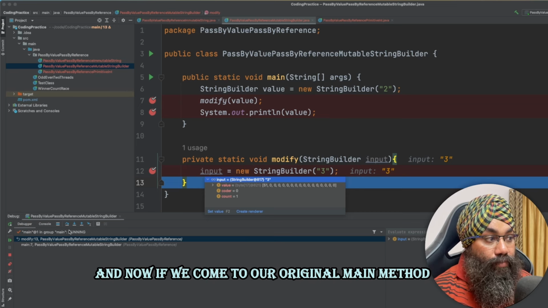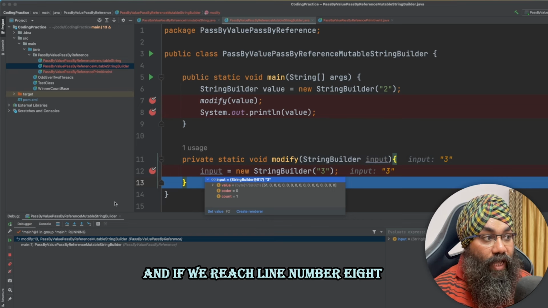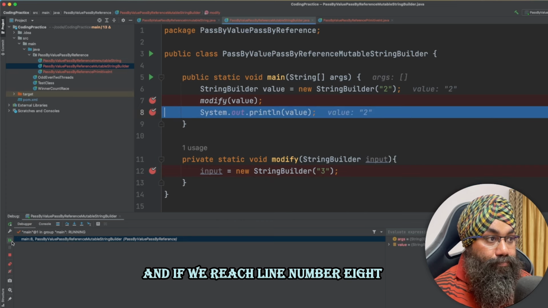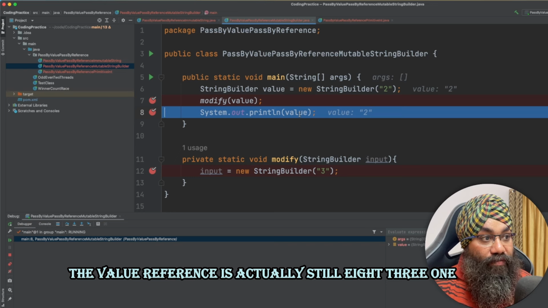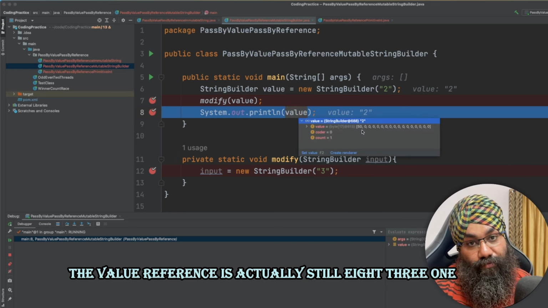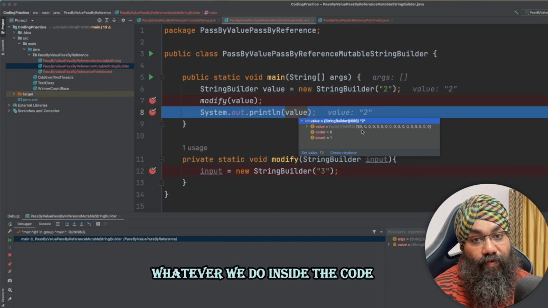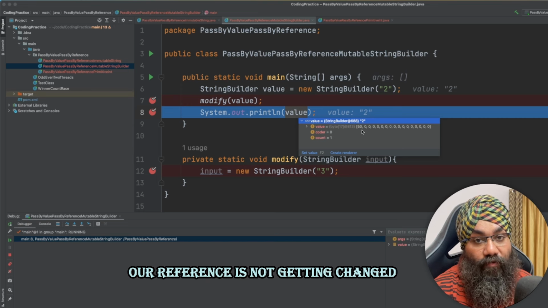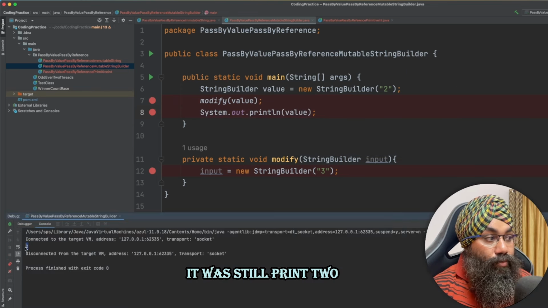And now if we come to our original main method from which we called this modify method, and if we reach line number 8, we can see that here the value reference is actually still 831. So we can see that our reference is not getting changed. Whatever we do inside the code, our reference is not getting changed. It will still print 2.